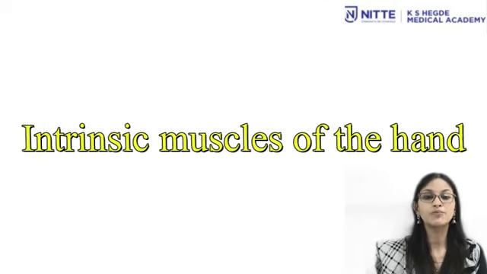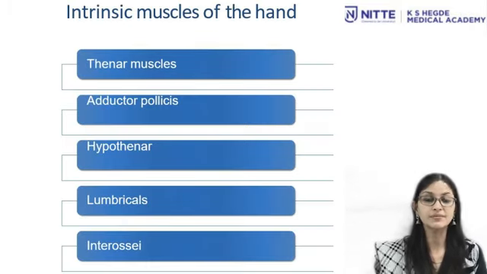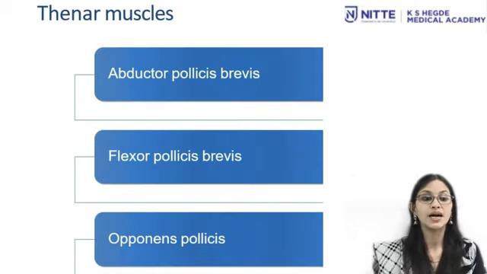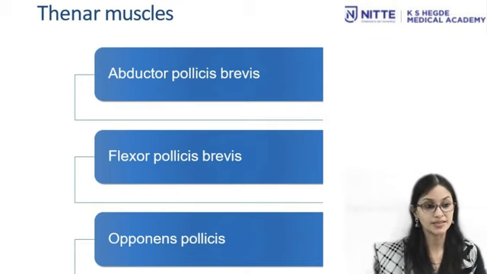With this, we'll move on next to the intrinsic muscles of the hand. The intrinsic muscles of the hand are grouped as the thenar muscles, adductor pollicis, hypothenar muscles, lumbricals and interossei. The thenar muscles are abductor pollicis brevis, flexor pollicis brevis and opponens pollicis.